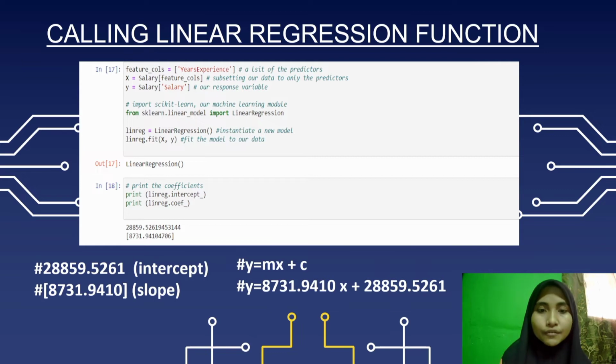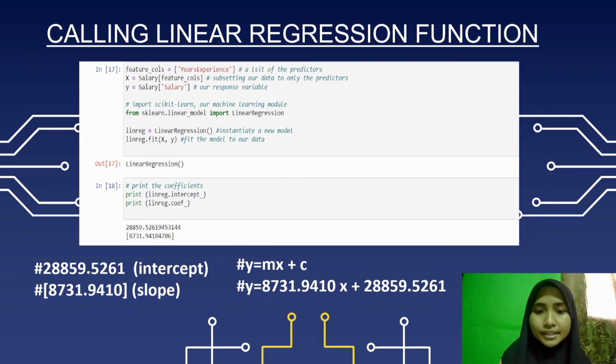So this is the instruction from sklearn.linear_model import LinearRegression. This is how we call the library. We call the linear regression function, which is represented as linreg. linreg.fit means to train our data, so it represents and sends all the records.